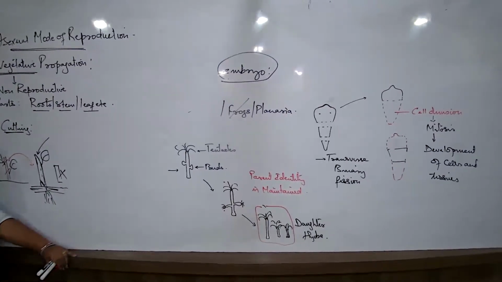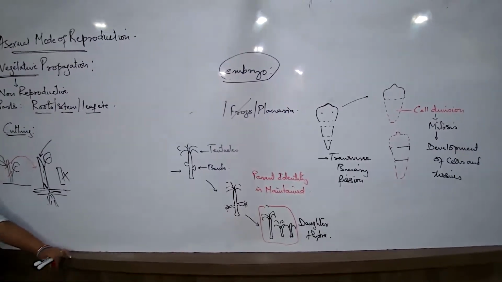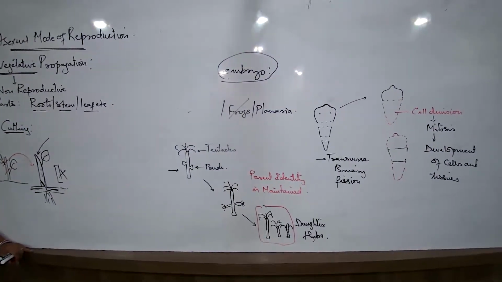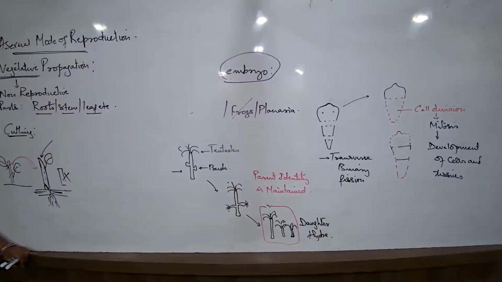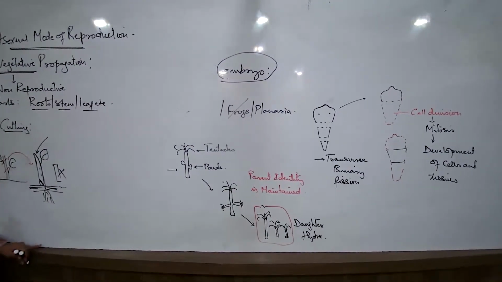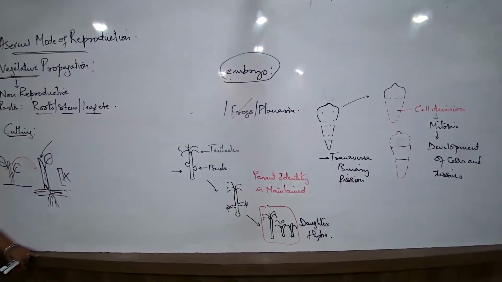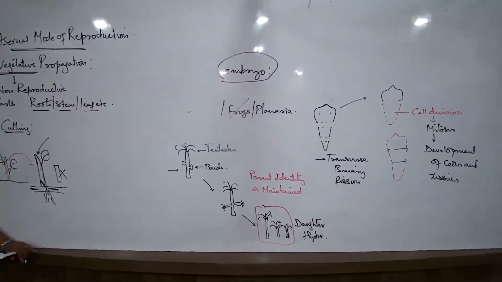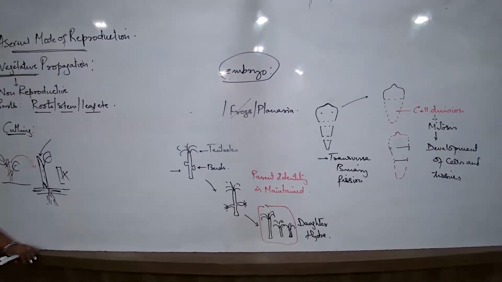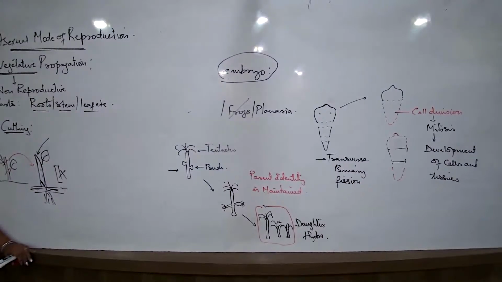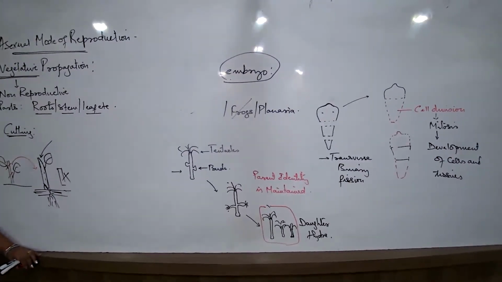This is one precaution. You are asked in the paper that in the entire process of cutting, what are some precautions? What are some specific methods to follow so that we get a greater amount of plants in a short period of time? Because vegetative propagation इसीलिए किया जा रहा है so that the farmer can get large number of plants in a short period of time. The farmer is not wanting to wait for the flowers, pollination hoga, fertilization hoga, and everything is a matter of chance.